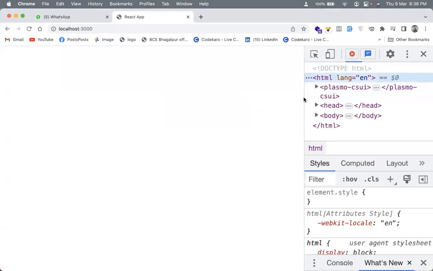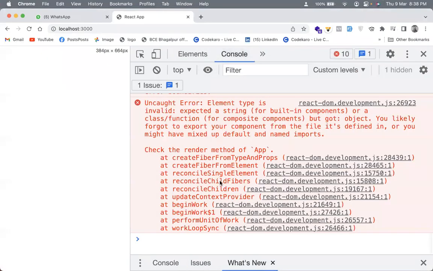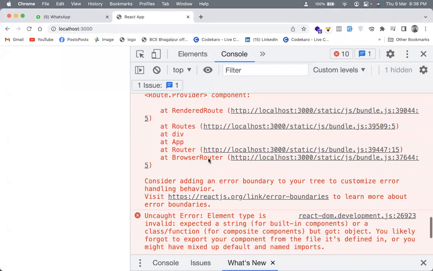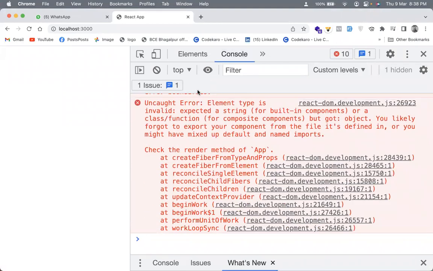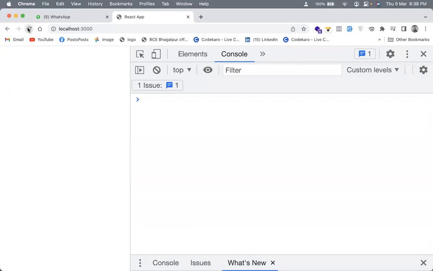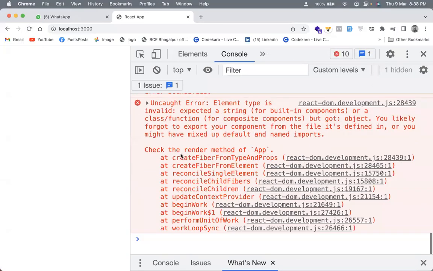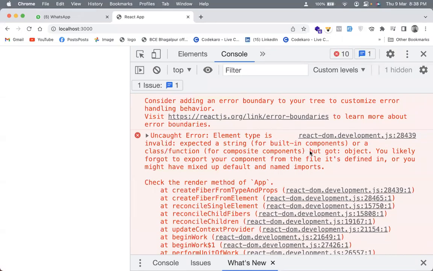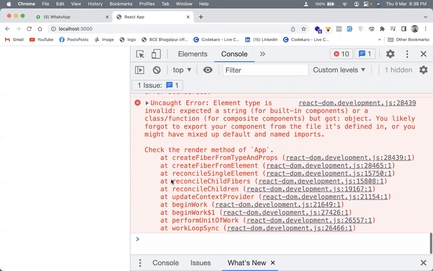Let's go into the console and check out if there's something. Okay, so something is coming over here. Let's make a refresh. Okay, so this is what we have got. Element type is invalid, expected string for built-in component.